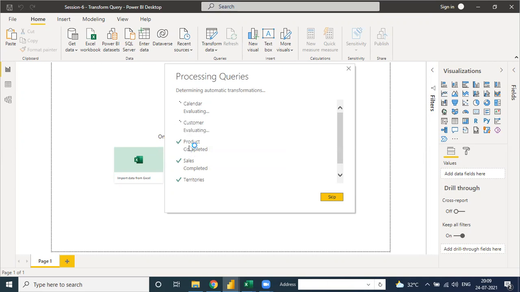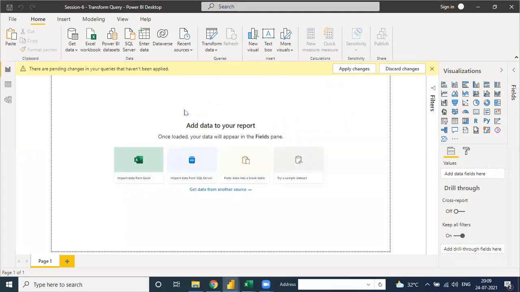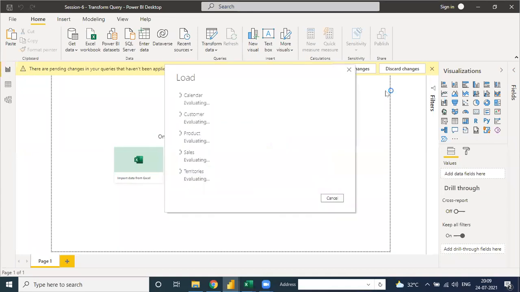See, it will take some time because there are multiple files I have connected. But when I connect just one file, it will take much less time to convert into Power BI.